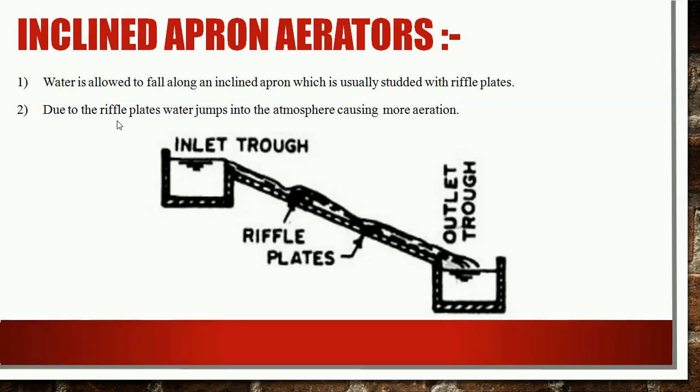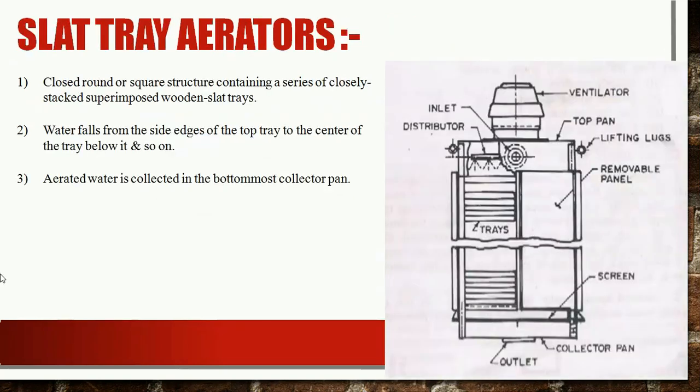The breaking up of the sheet of water will cause agitation of water and result in consequent aeration. These riffle plates act as an obstruction in the normal flow of water, so water is agitated, and due to the turbulence, air is mixed into this water and the aeration process is achieved.